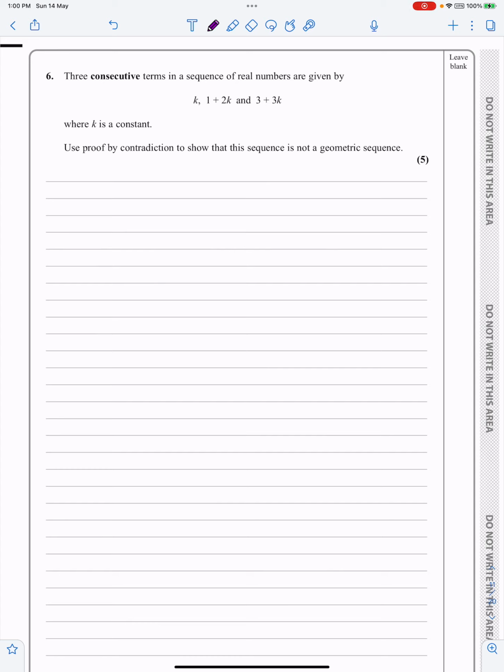Okay, so my assumption is going to be: assume, and what have we got here? k, 1 plus 2k, and 3 plus 3k. Assume that is a geometric series. At some stage, my logic's not going to work as I go through and try and do that. Well, this is a geometric series question.